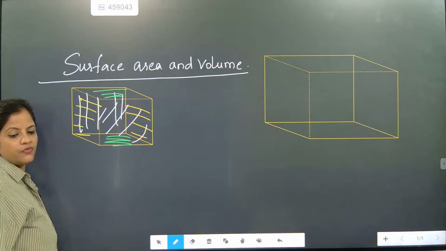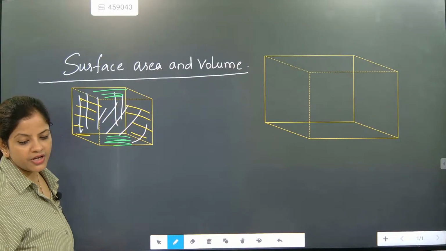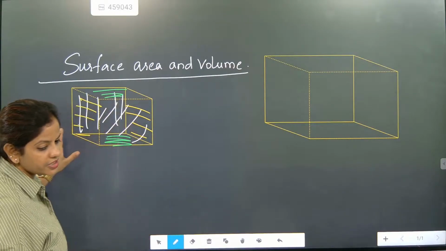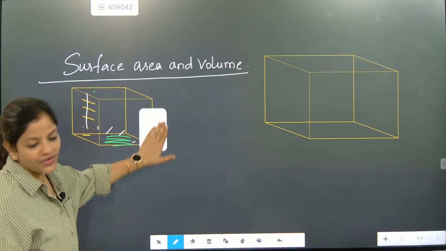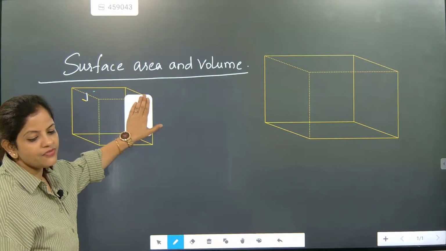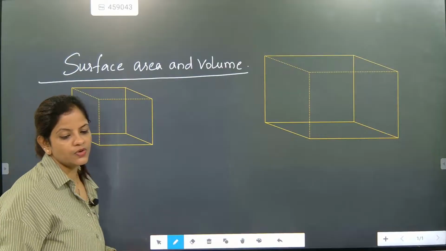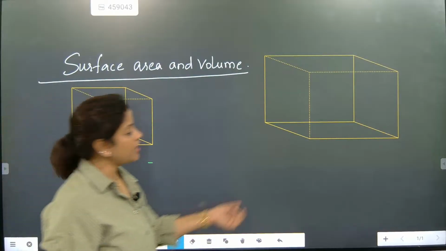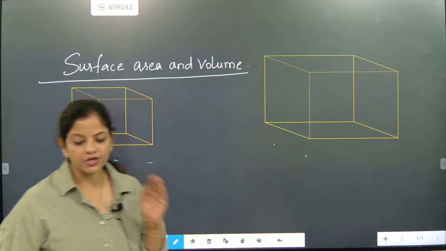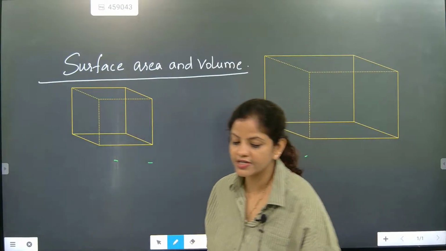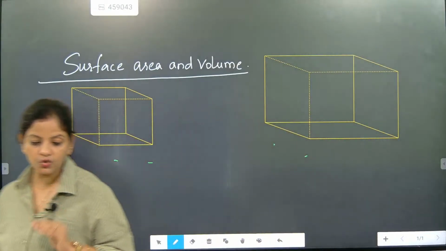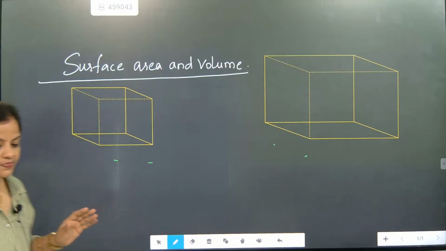So that means we are checking this part. Arne, good morning, beta. Here one very important thing is that it is having 6 faces. How many faces will cube and cuboid have? 6 faces will be there. 6 faces here and 6 faces here. So cube and cuboid both are having 6 faces. How many faces are cube and cuboid having? 6 faces.